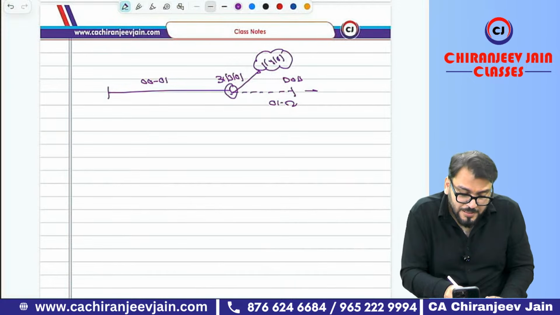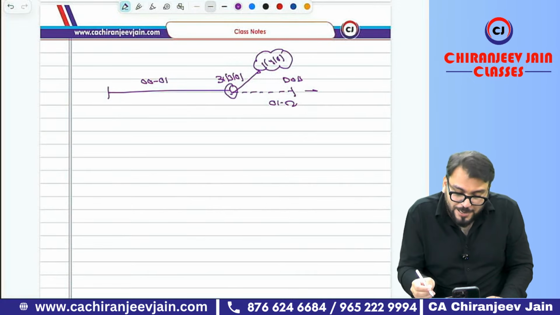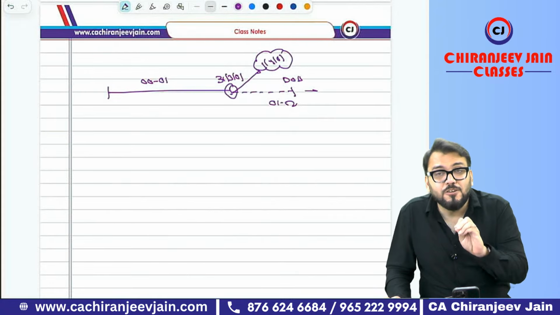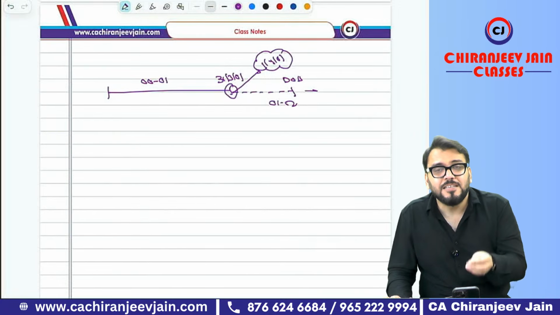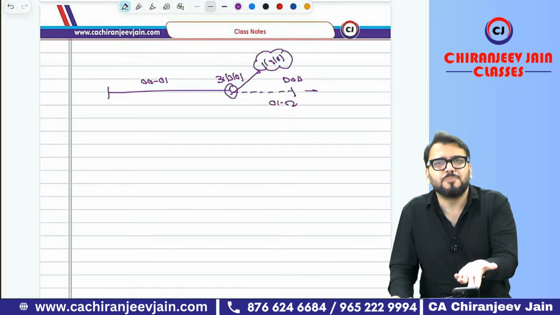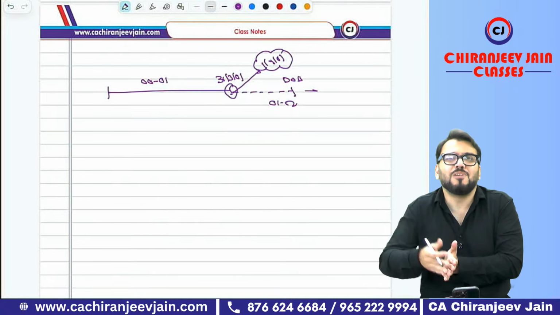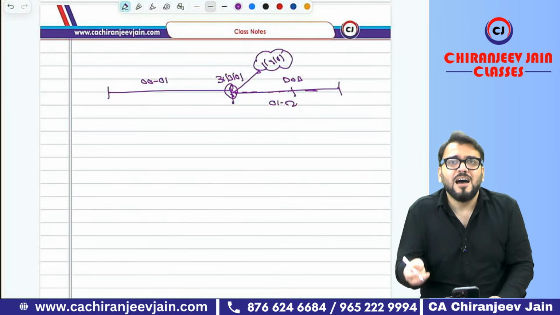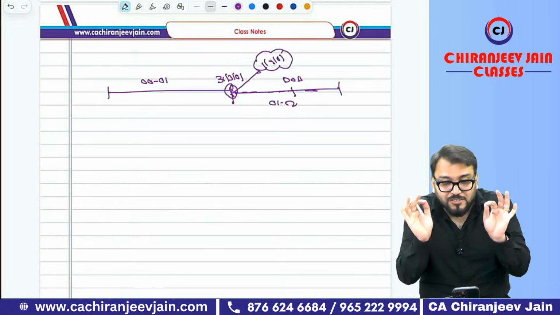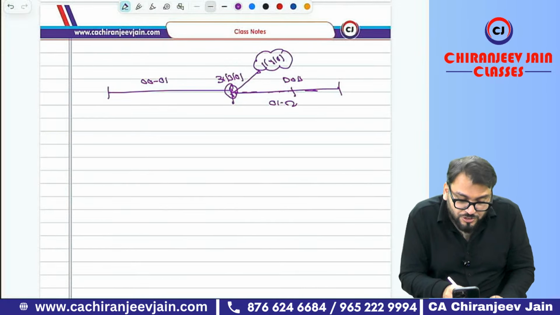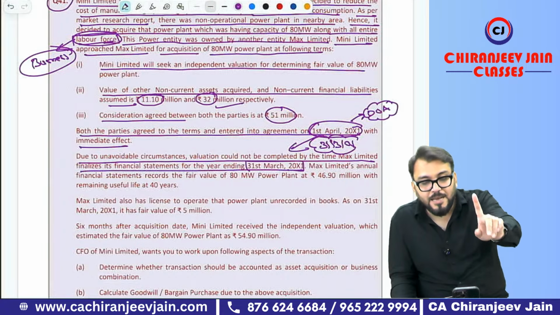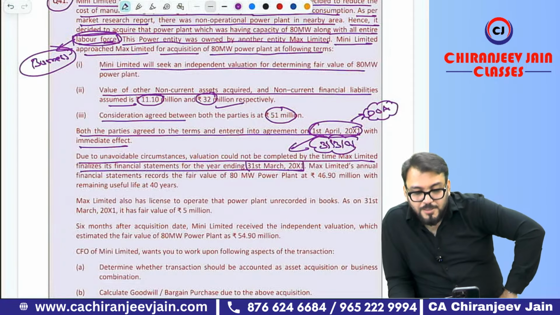Actually, in this question, from my point of view, the date of acquisition should be 31st March, and then only the measurement period concept will come. The measurement period concept will come only when the date of acquisition is 31st March. If the date of acquisition is 1st April, then the measurement period will not come, because the one year will be this financial year only. Are you able to understand what the mistake in the question is? From my point of view, this will be 31st March 2001, but they have given 1st April 2001. Have you understood this point?